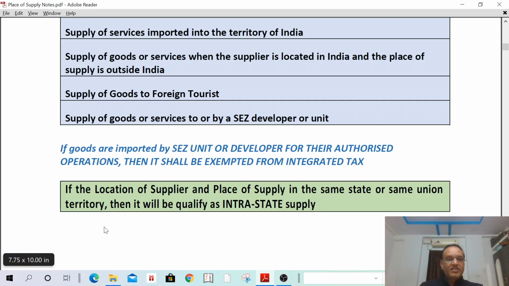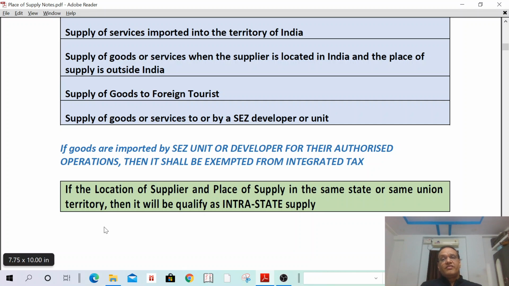Then next one, if the location of the supplier and place of supply are in the same state, that means I have an office in Mumbai and I am supplying goods in Mumbai only. If the location of the supplier and place of supply are in the same state or same union territory, then it will qualify as an intrastate supply.